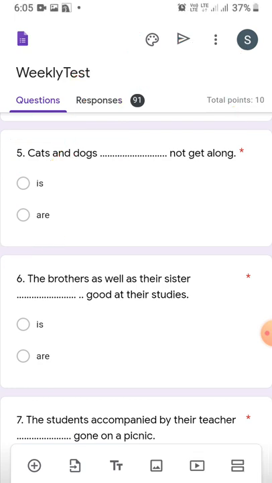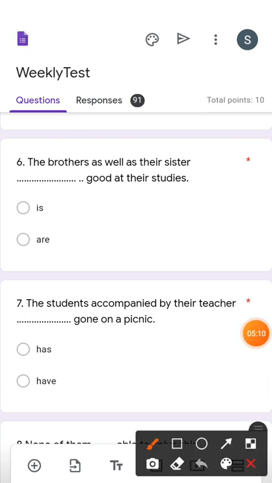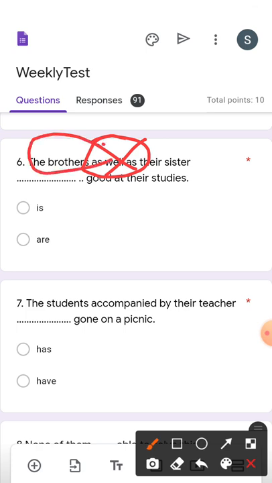Question number 6. The brothers as well as their sister dash good at their studies. I have already discussed the question which has as well as, so we have to ignore this as well as, and before this phrase the brothers is your subject, and after as well as there is one other subject, their sister. That means this is a singular subject and the first subject is a plural subject.